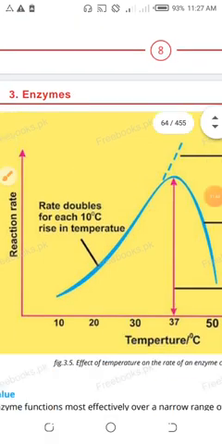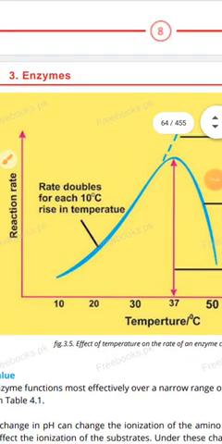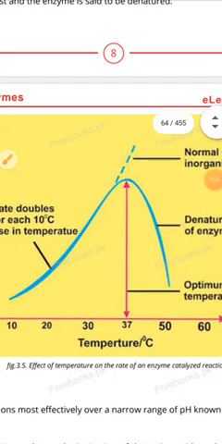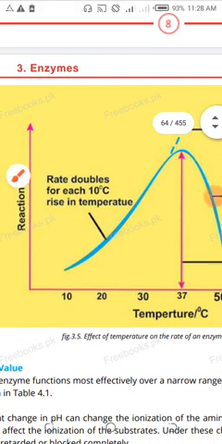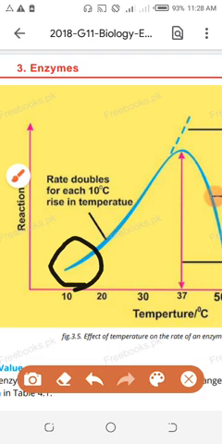That is the graph I just wanted to show students, because that is very important. When activation energy is achieved, the reactant will change into the product. You see, these are the reactants here. Reactants are changing into activated complex. When you increase the temperature, the rate of reaction increases. For each 10 centigrade rise, the rate of reaction becomes double.